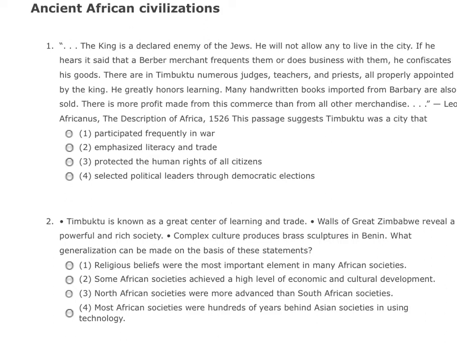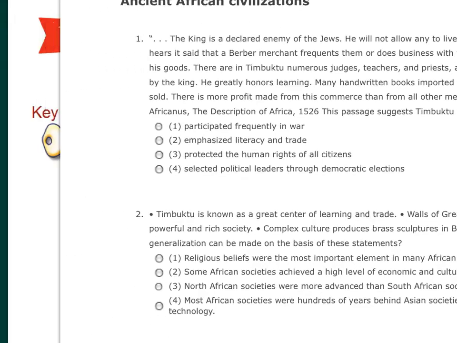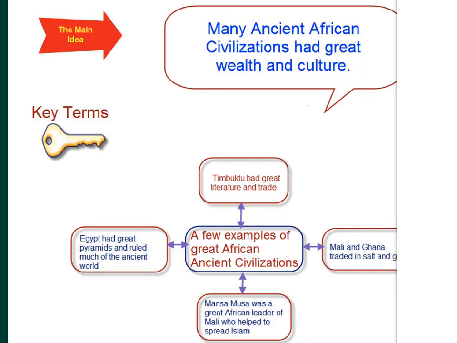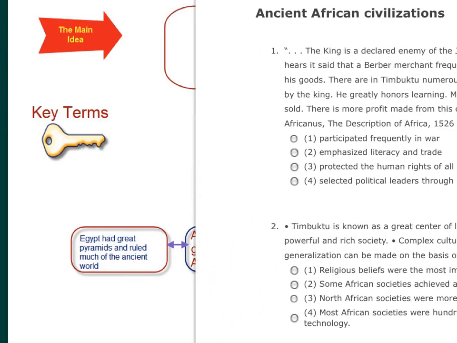Let's eliminate any choice that doesn't fit our main idea. Remember our main idea? Let's go back and take a look at it once again. Here is our main idea. Many African civilizations had great wealth and culture, and Timbuktu is an example of a civilization that had great literature and trade. Again, your main idea chart has all of the key connections you need to answer any of these questions. Let's take a look at the question again.